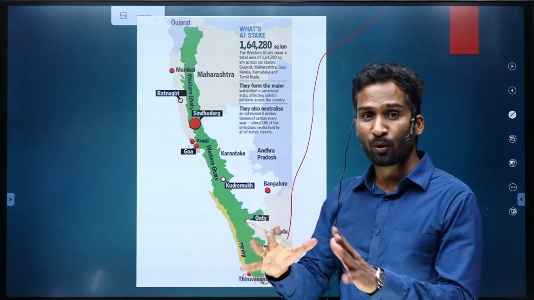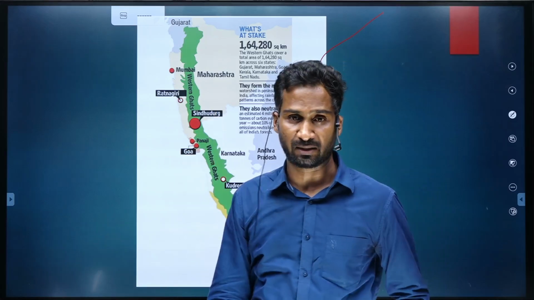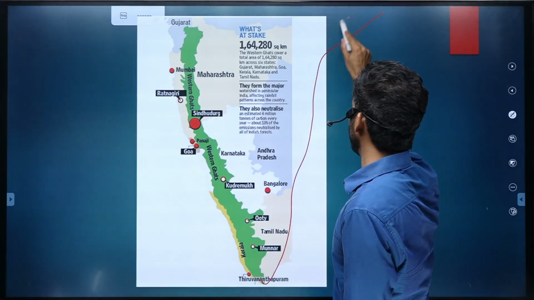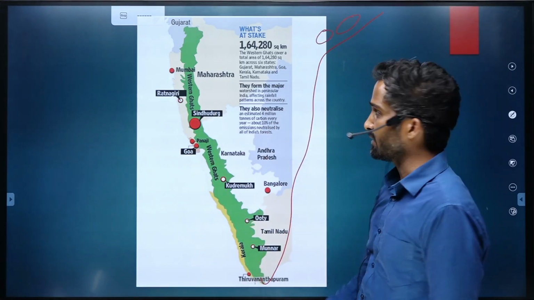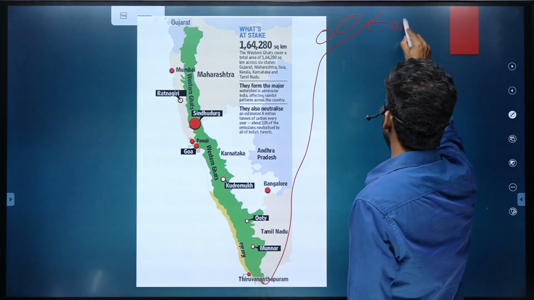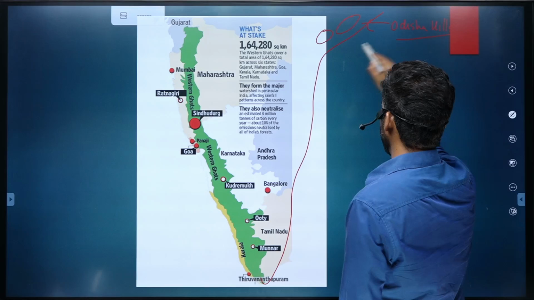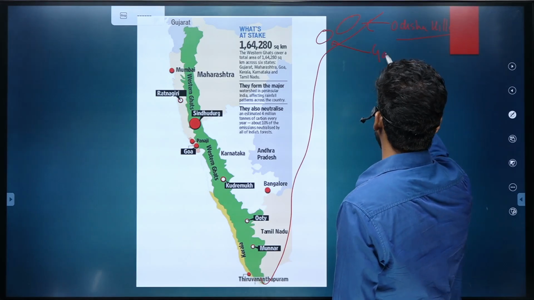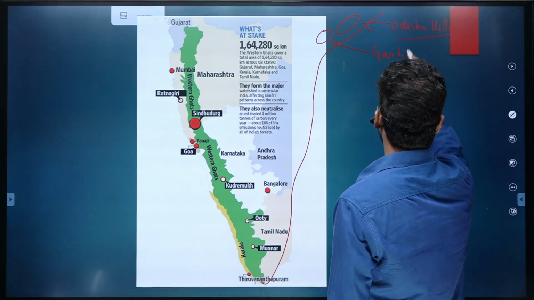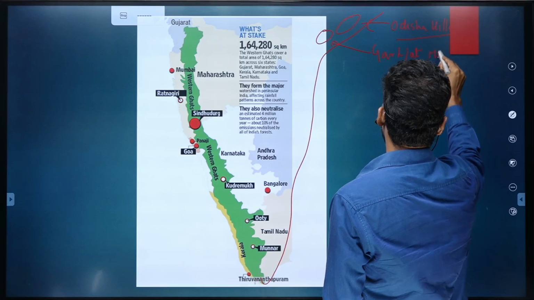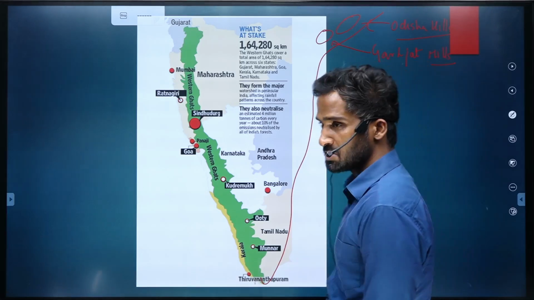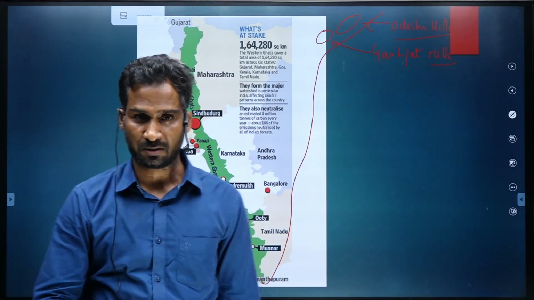Western Ghat is more continuous compared to the Eastern Ghat. So we have several mountains, like in Odisha we have Odisha Hill. Odisha Hill is easy to remember. Then Garjat Hills. Garjat Hills is present in Odisha, part of Eastern Ghats.